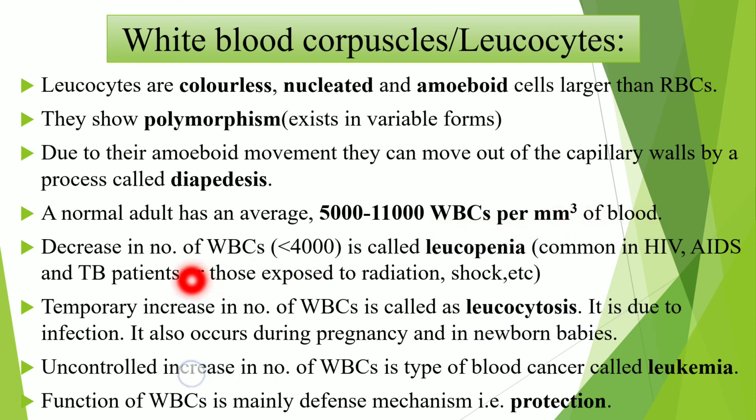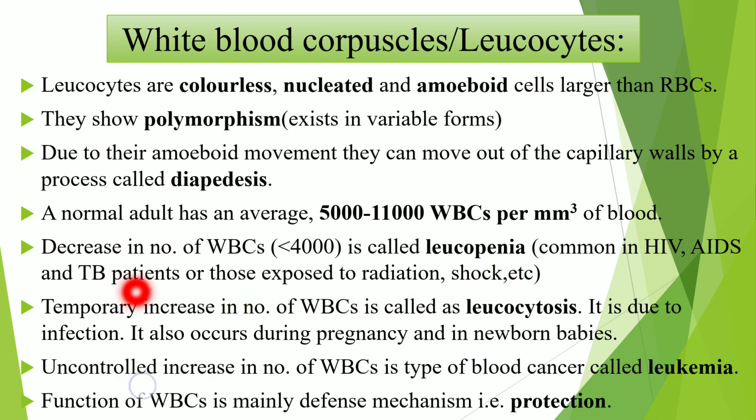Then a decrease in number of WBC, that is less than 4,000, is called leukopenia. So this leukopenia is commonly found in HIV infection, AIDS, TB patients, and those who are exposed to radiation or shock.